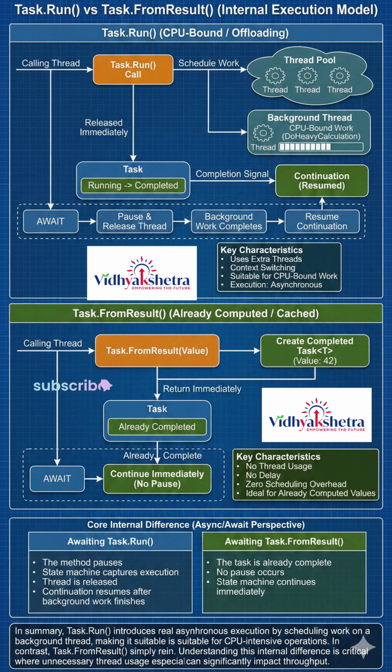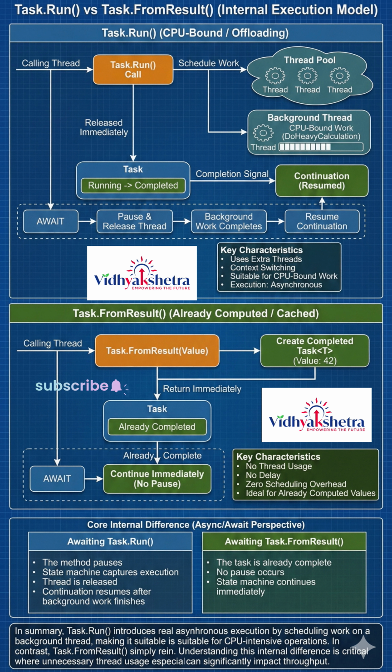Task.Run and Task.FromResult are often confused because both return a task, but internally they behave very differently and are used for completely different purposes. Below is a clear, internal working-focused explanation, aligned with async/await logic. Task.Run: what it does internally.